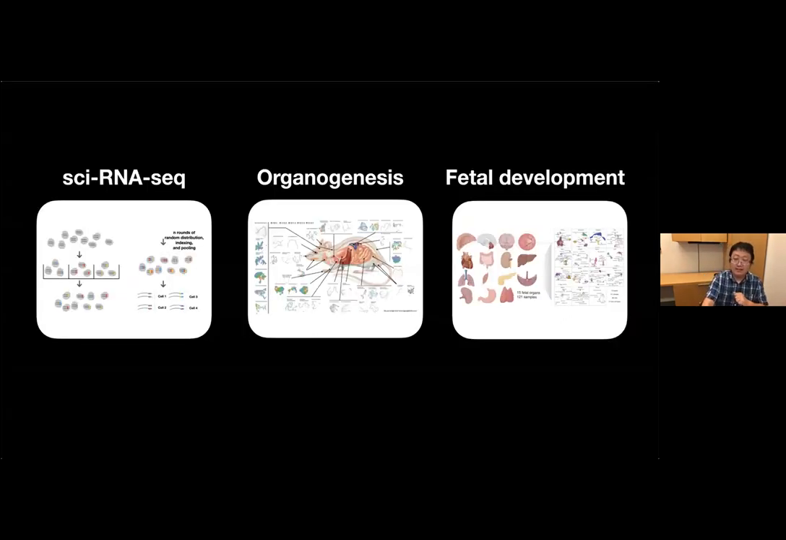Okay, so in summary, I showed you a single cell RNA-seq strategy by combinatorial indexing called sci-RNA-seq, and using this technique, we can characterize the cell population dynamics during mammalian organogenesis and also in human fetal development. Integrating both data sets, we can infer the cell state transition trajectory from the early developmental stage to the later fetal stage for understanding the lineage generation process.